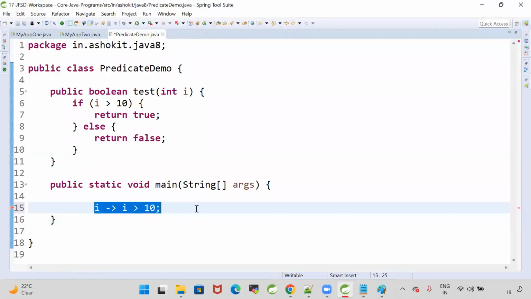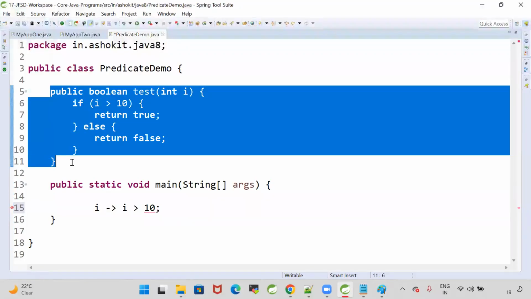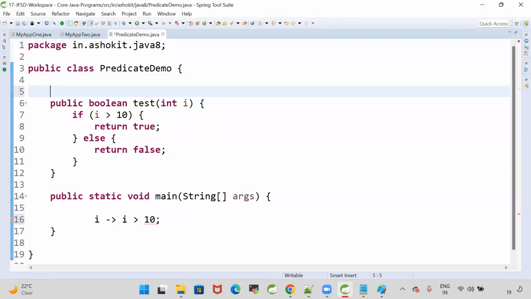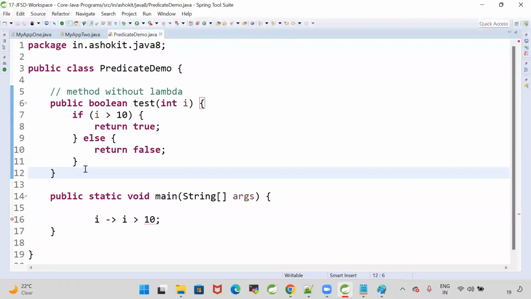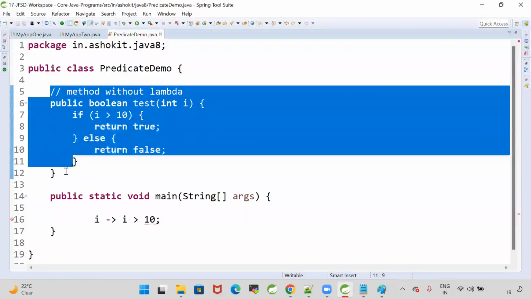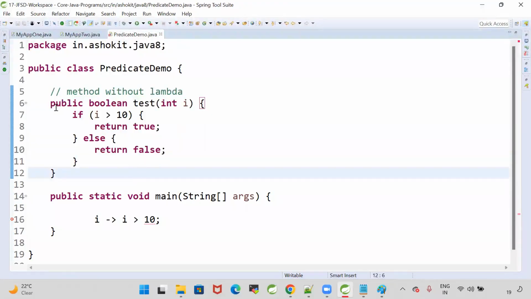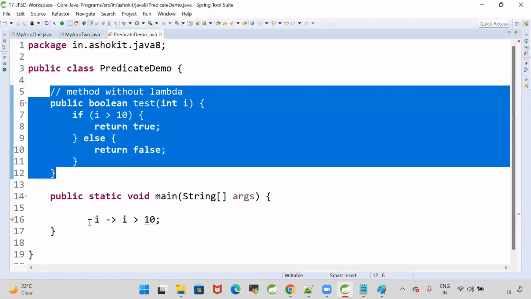Now this is the lambda. How to call the lambda? This is a normal Java method without lambda. This much logic I am writing to check whether my given number is greater than 10 or not. If it is greater than 10, it has to return true, otherwise false. Instead of writing these many lines of code, and a separate method to do that,